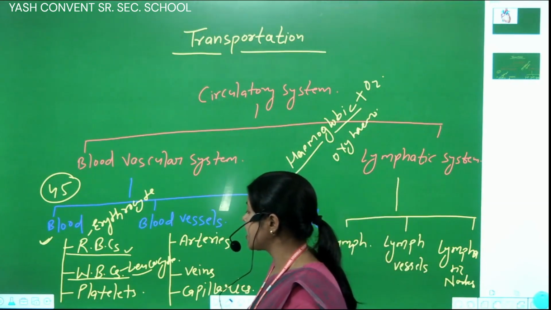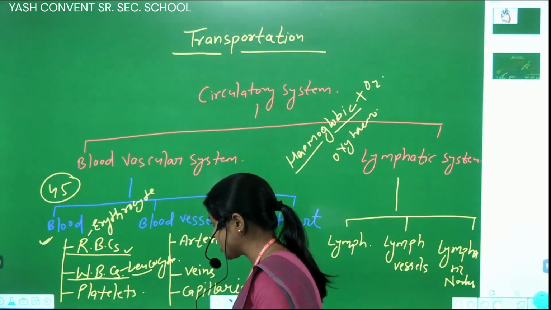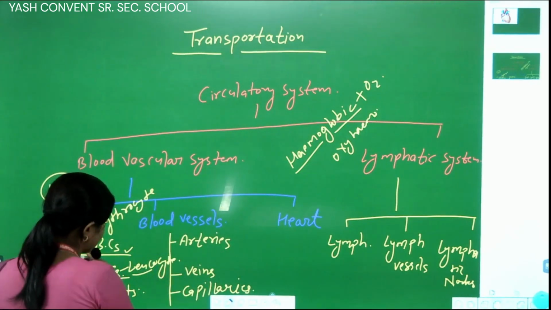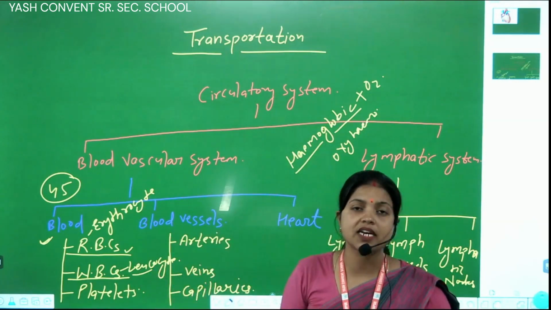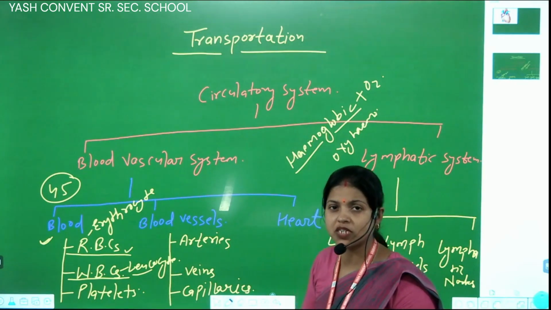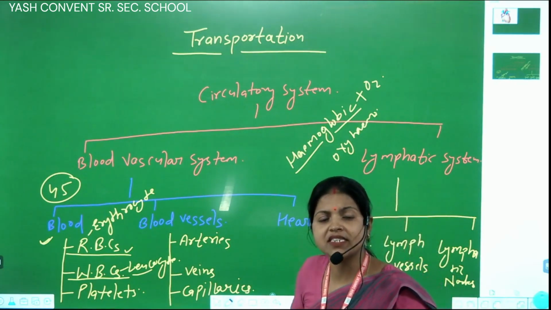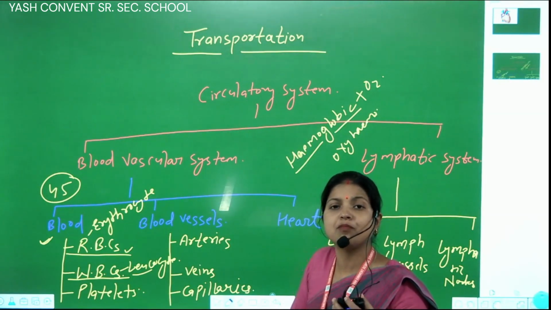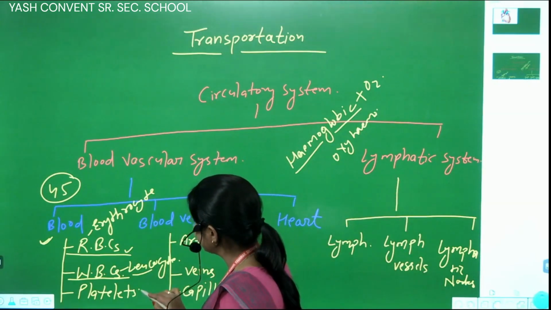Students, now the work of platelets. The other name of platelets is thrombocyte. Platelets play an important role in the clotting of blood. If any person is injured, the platelets help in clotting of the blood, stop the bleeding from the body and save the organism.